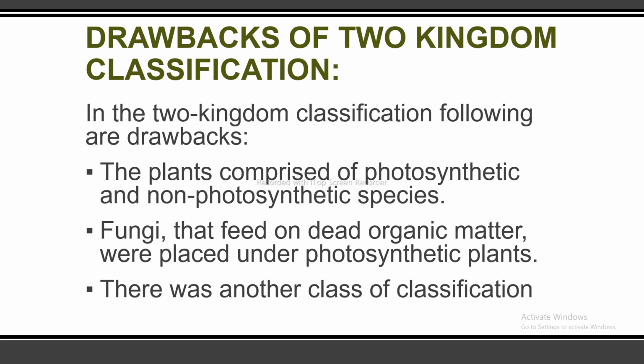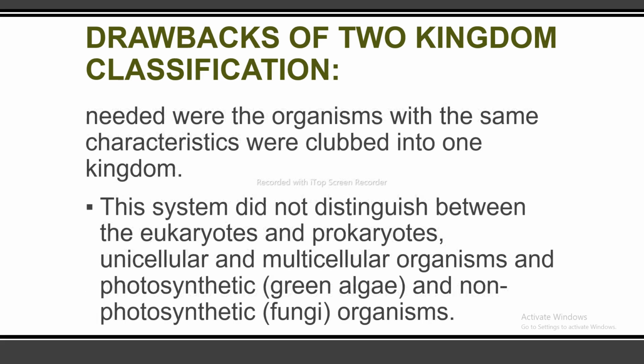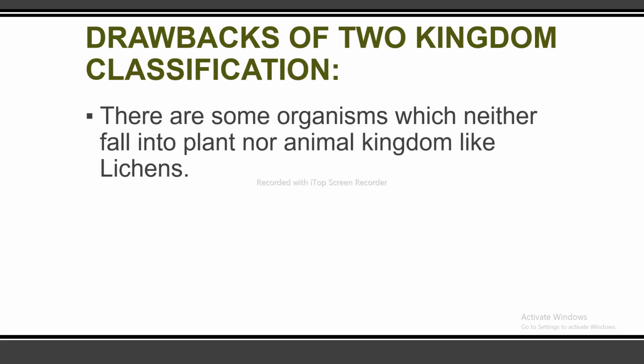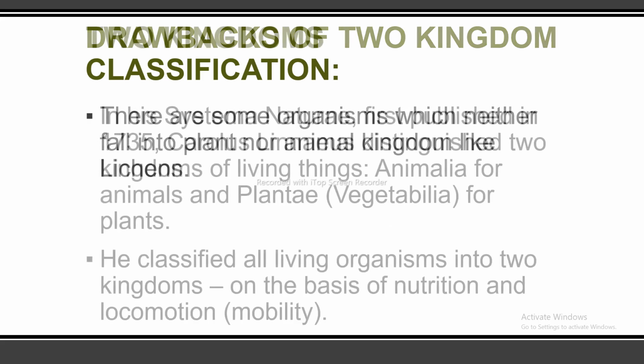There was another class of classification needed where the organisms with the same characteristics were clubbed into one kingdom, and this system didn't distinguish between eukaryotes and prokaryotes, unicellular and multicellular organisms, and photosynthetic green algae and non-photosynthetic fungi. There are some organisms which neither fall into plant nor animal kingdom, like lichens.